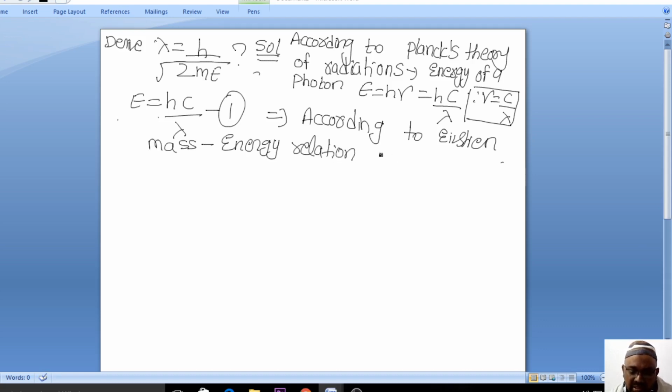What does the relation say? Einstein says E is equal to mc square. I think everybody is familiar with this. This is equation number 2.